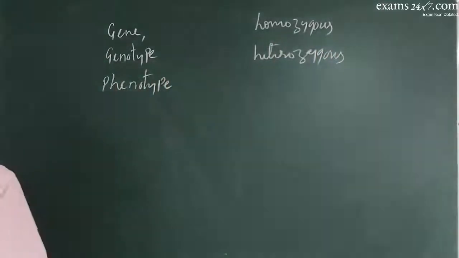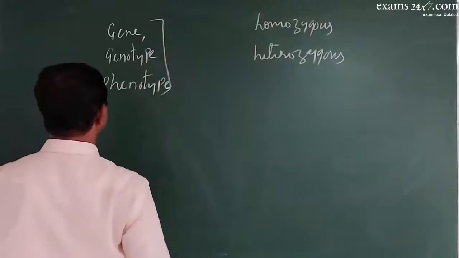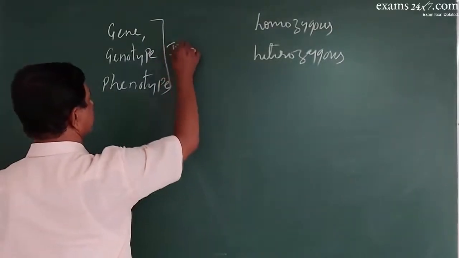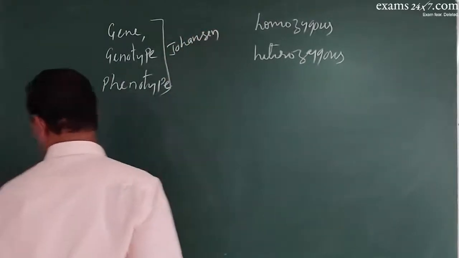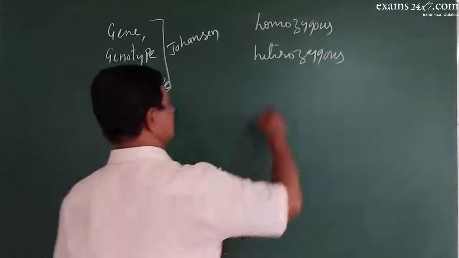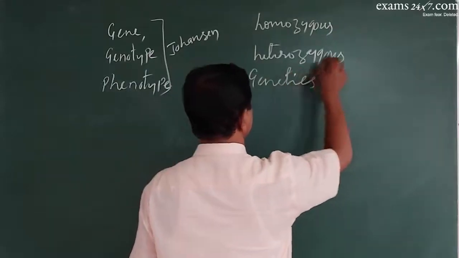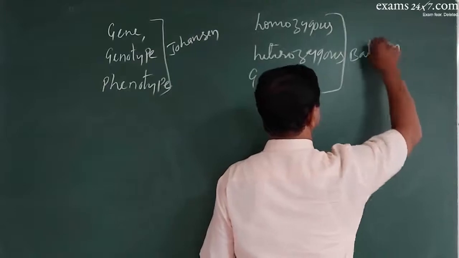So all these terminologies were introduced by different scientists. For example, gene, genotype and phenotype were introduced by a scientist called Johannsen, while the terms homozygous, heterozygous and genetics were all introduced by a scientist called Bateson.